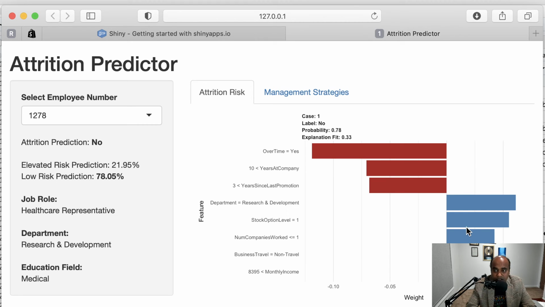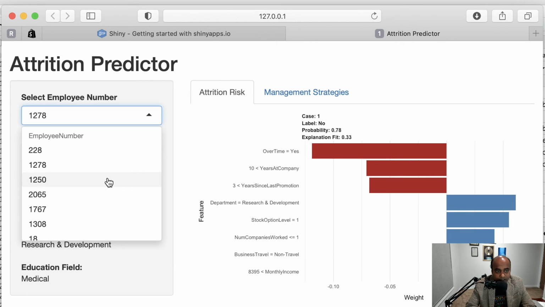But in this chart, it is also going to show you what the factors are that are supporting attrition and what the factors are that are not supporting attrition. For example, this person is not working overtime, which means that's why the system is not predicting that he is likely to leave. Okay, and it is 78.78, you can see the probability. So there's a 78% confidence that this person is not going to leave as per the model.